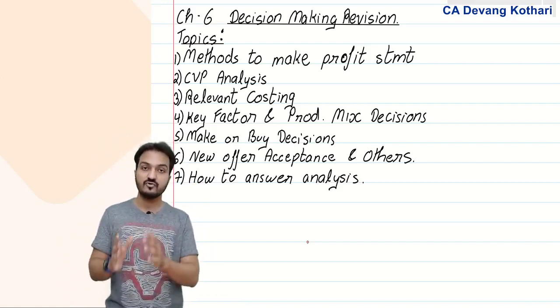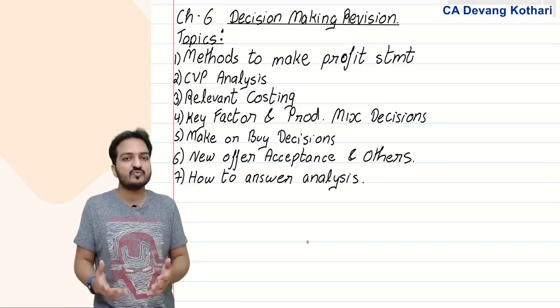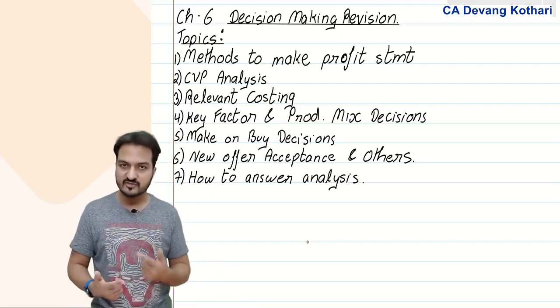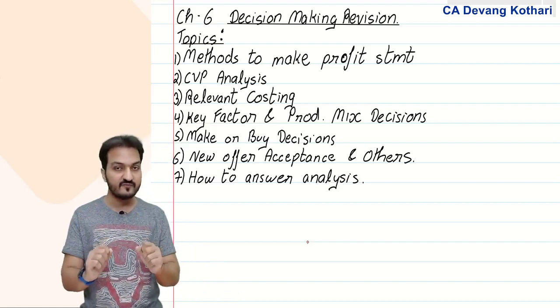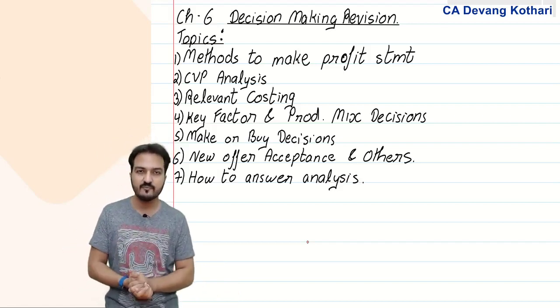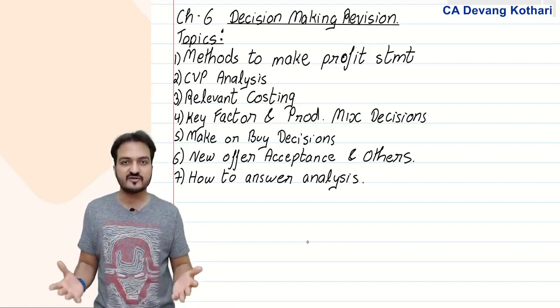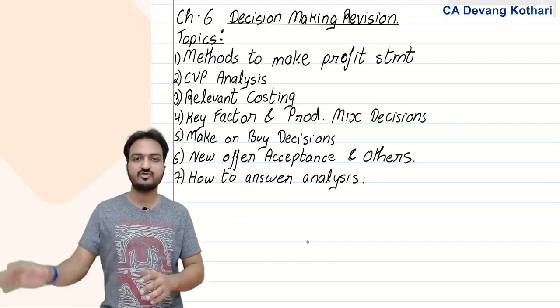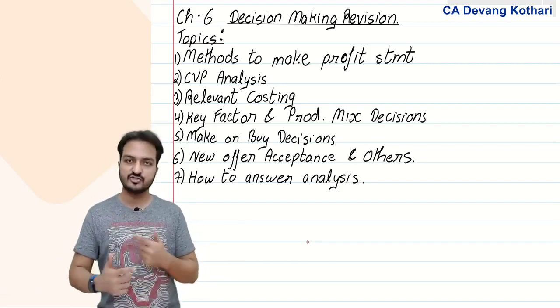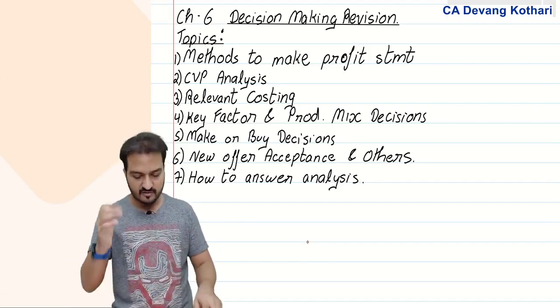That is what makes the chapter a little more time consuming. Anyways, this revision session should help you because you can cover the majority of the chapter in a very short time. So we'll start with the revision.